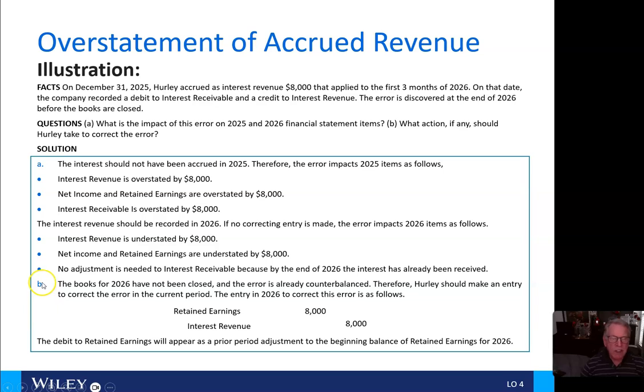Therefore, just like the previous slide, Hurley should make an entry to correct the error in the current period, and the entry to correct that error would be to debit or reduce retained earnings by $8,000 and credit interest revenue for $8,000. The debit to retained earnings is going to appear, just like the prior slide, as a prior period adjustment to the beginning balance of retained earnings for 2026.